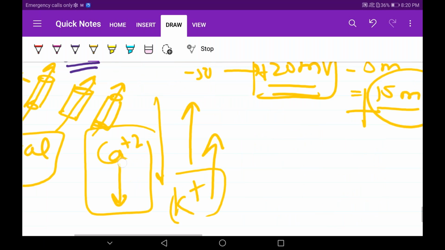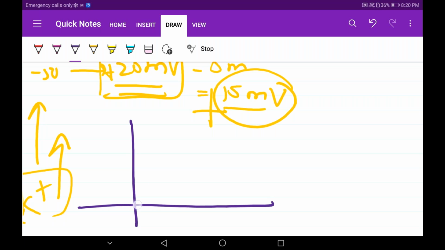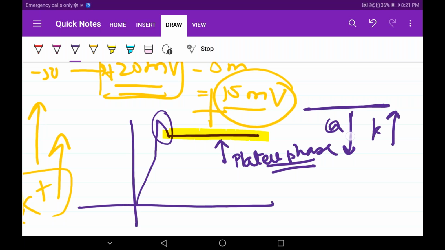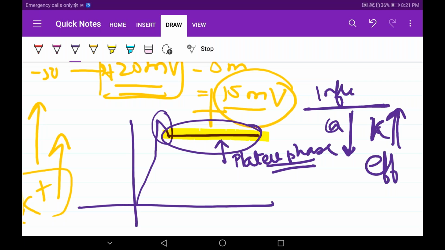So that's why on the graph when you measure this, just after this phase, it's remaining neutral. Now if I ask you, why is it remaining like this? What do we call this phase? We call this phase the plateau phase. Why is it called plateau? Because it's remaining stable, static. Why is it remaining static? Because calcium is influxing and potassium is effluxing, so it's becoming neutral. Simple.